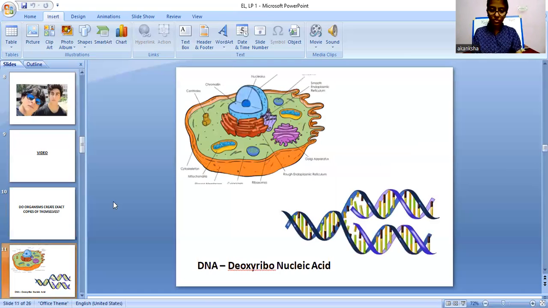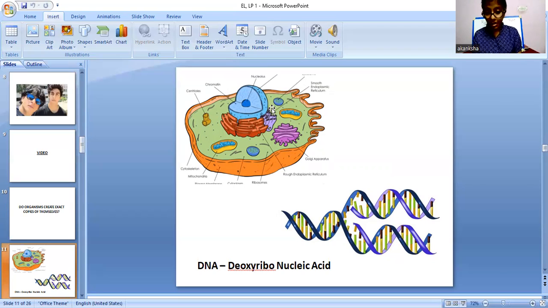Now coming on to this diagram. In this diagram, as you can see, there is a cell structure, right? This whole is a cell structure. In this cell structure, there are different cell organelles like the plasma membrane, the mitochondria, the endoplasmic reticulum, the Golgi bodies, as you have read in your previous classes. But we will mainly focus on the nucleus. Why? Because the DNA that we saw in the video is present in the nucleus, right? So DNA, what is the definition of DNA?